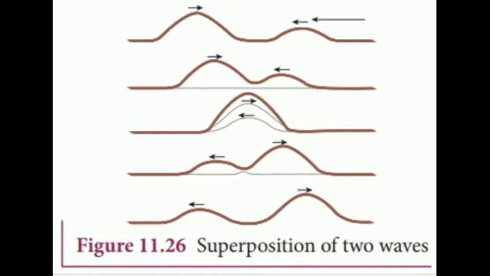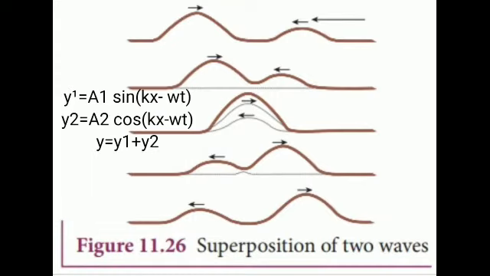Next, the superposition principle. When a jerk is given to a stretched string which is tied at one end, a wave pulse is produced and the pulse travels along the string. Suppose two persons holding the stretched string on either side give a jerk. Then these two wave pulses move towards each other, meet at some point, and move away from each other with their original identity. Their behavior is different only at the crossing or meeting points.